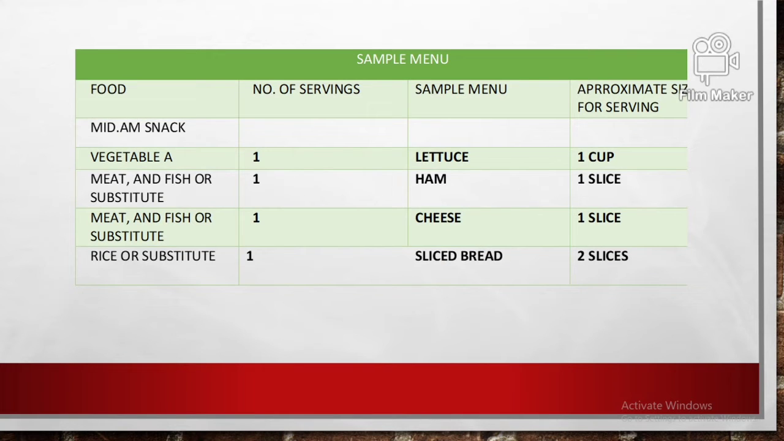For the sample menu of his mid-AM snack will be 1 cup of lettuce for the vegetable, and for the meat or fish or substitute will be 1 slice of ham, and also he will be having 1 slice of cheese. For the rice or substitute will be 2 slices of sliced bread.